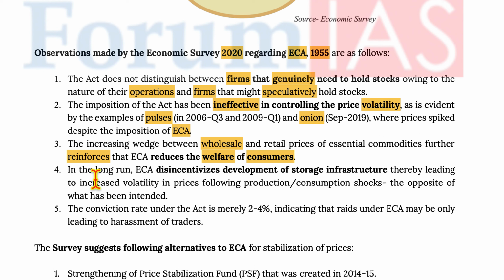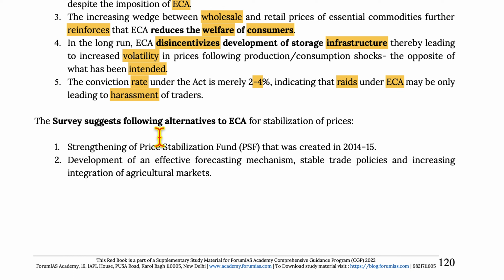The increasing wedge between wholesale and retail prices of essential commodities further reinforces that ECA reduces the welfare of consumers. Now, in the long run, ECA disincentivizes development of storage infrastructure, thereby leading to increased volatility in price following production and consumption shocks, the opposite of what it has been intended for. The conviction rate under this act is merely 2 to 4%, indicating that raids under ECA may only be leading to harassment of traders.